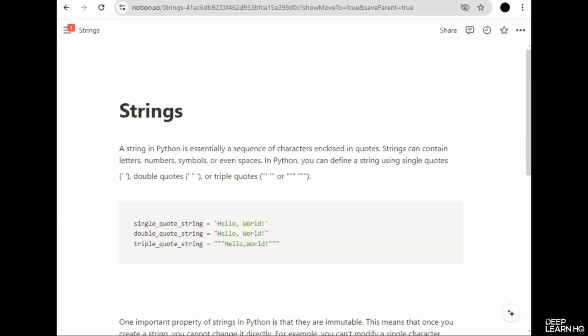Let's start with what are strings. A string in Python is essentially a sequence of characters enclosed in quotes. Strings can contain letters, numbers, symbols, or even spaces. In Python, you can define a string using single quotes, double quotes, or triple quotes. The flexibility in using different types of quotes allows for easy handling of different situations, such as including quotes within a string. So these three are examples of single, double, and triple quotes respectively.